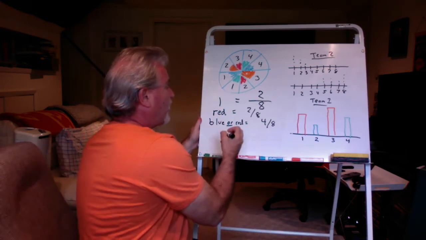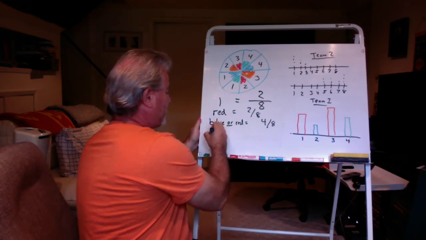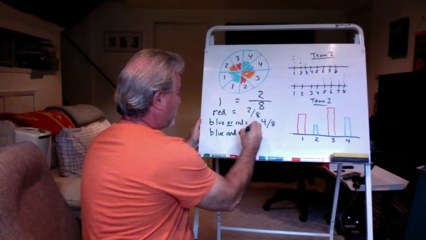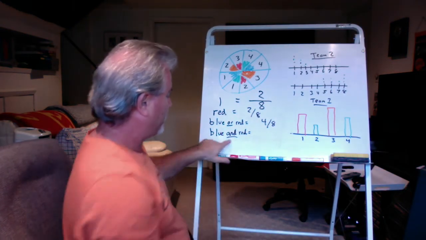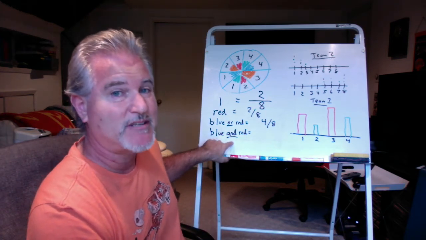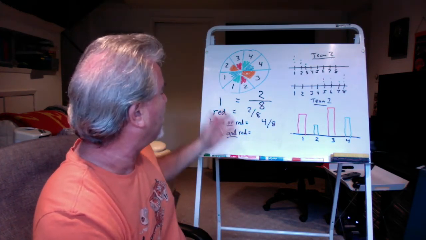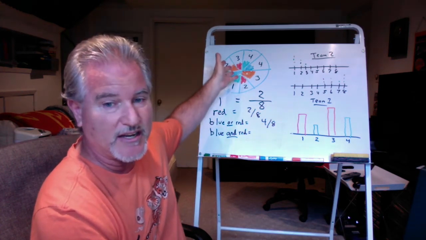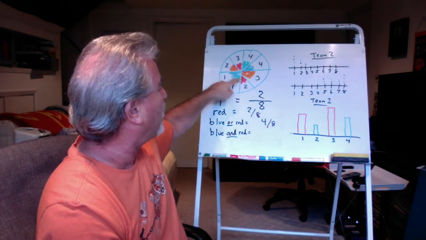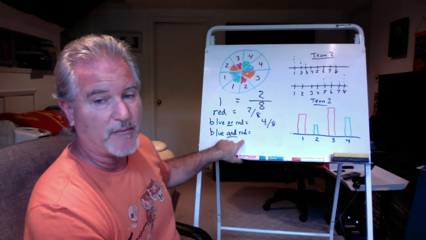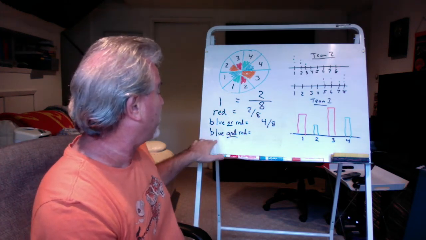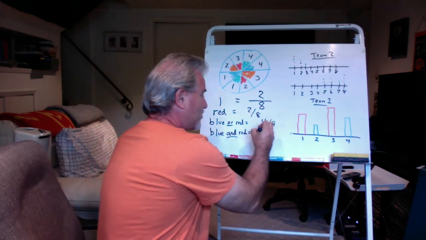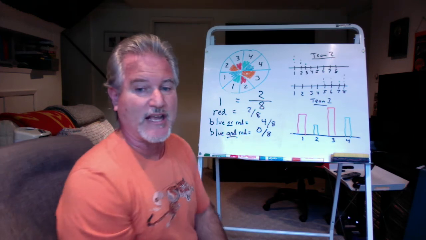If we say, what is the probability if it's a blue and a red, and means that it can happen at the same time. Now, on this color wheel, can it land on blue and red at the same time? No, because there's no 2 colors on any of the spaces. It's either going to land on a blue or a red. It can't land on both at the same time. So if I ask, what is the probability of it landing on blue and red at the same time, the answer is 0 out of 8. It's impossible. Can't do it.